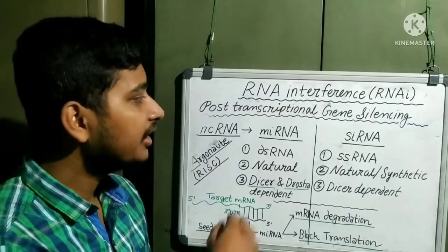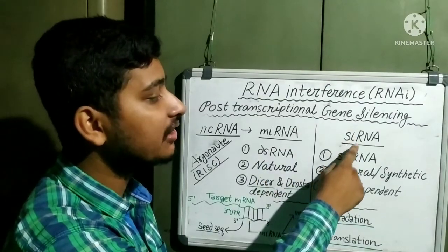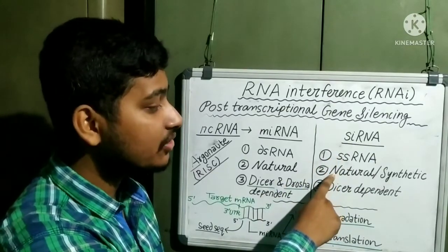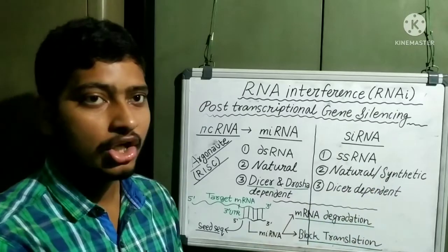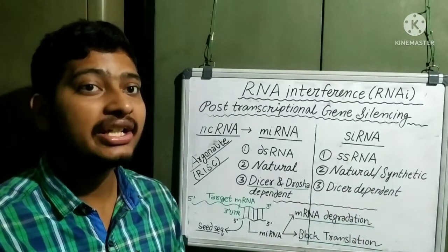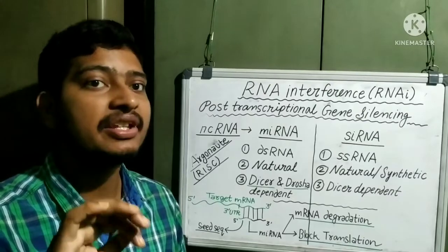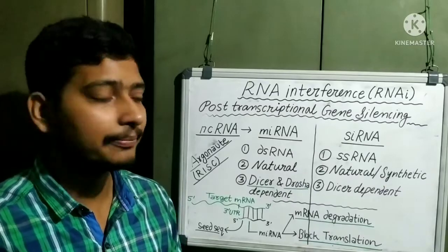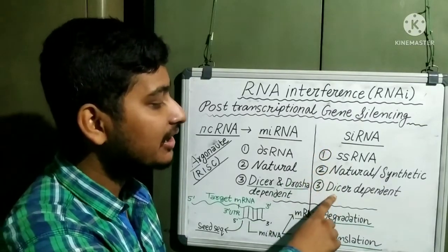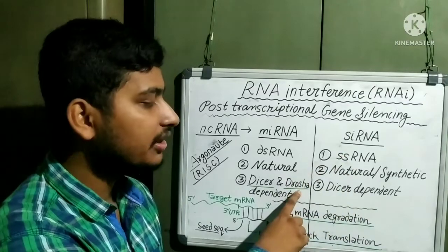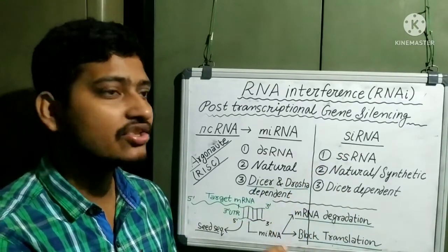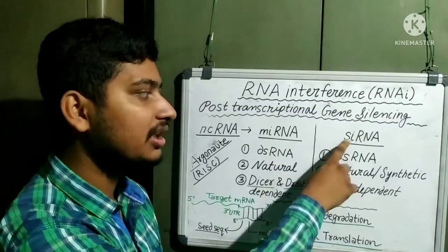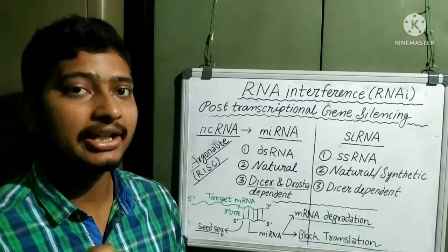Okay. Now if we talk about small interfering RNA, it is a single-stranded RNA. It is natural or synthetic. We can introduce a small interfering RNA into the cell artificially to stop or silence the gene. Okay, and it is Dicer dependent. It is not dependent on Drosha. Drosha does not play any role in its processing, but Dicer plays a role in small interfering RNA.